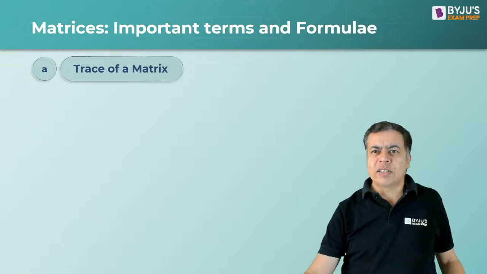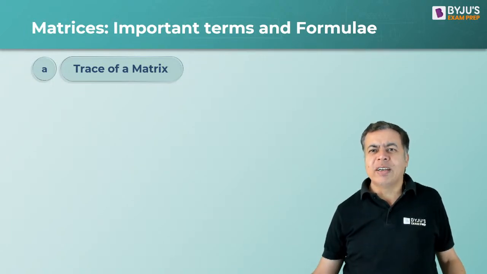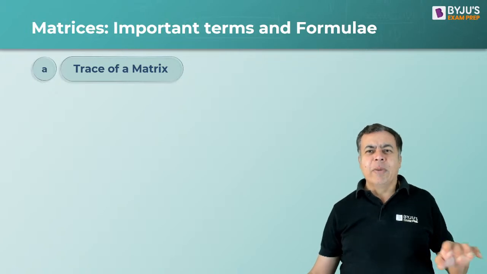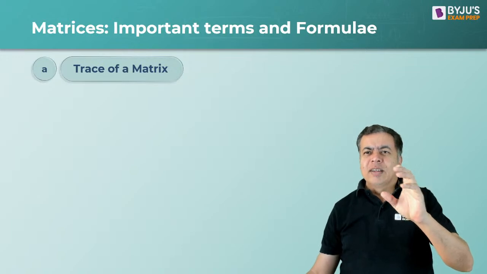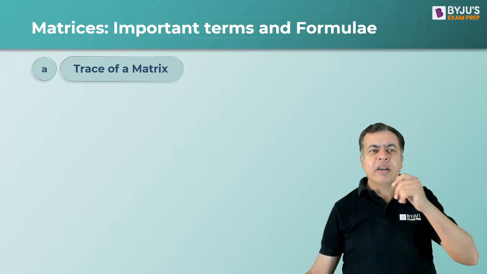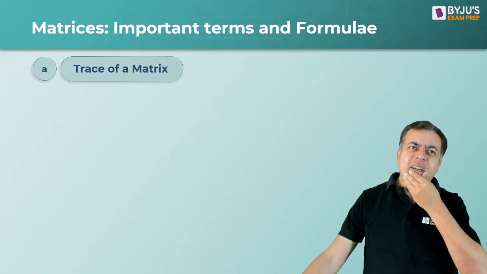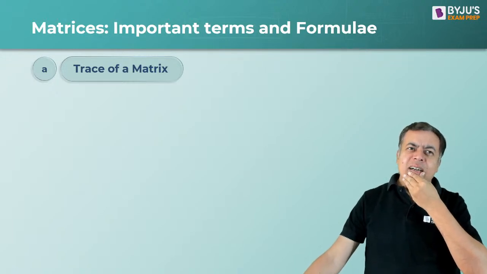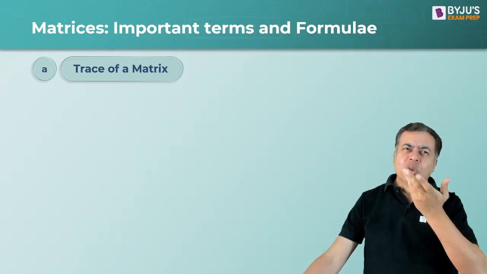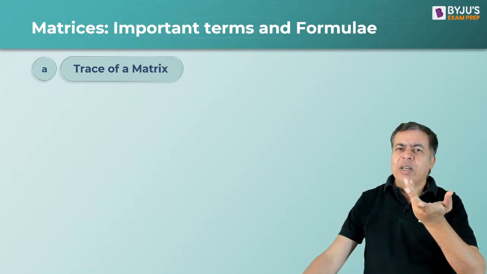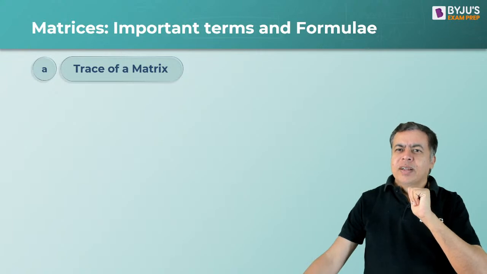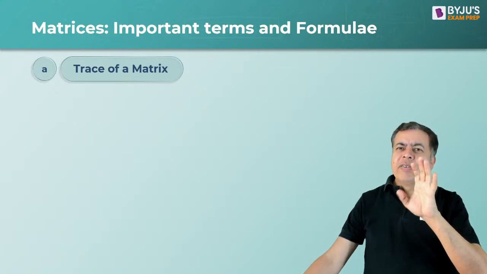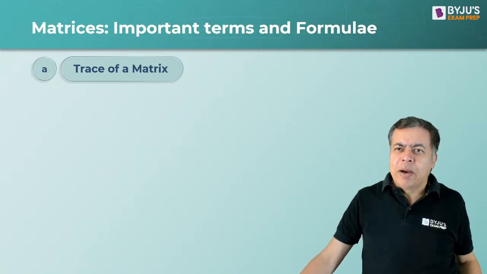Now I'm just revising matrices and determinants. So first, what will be the safe score? Anything above 30 in your MCQ part, and close to 20 in your essay part, and 70 minimum in your verbal part.